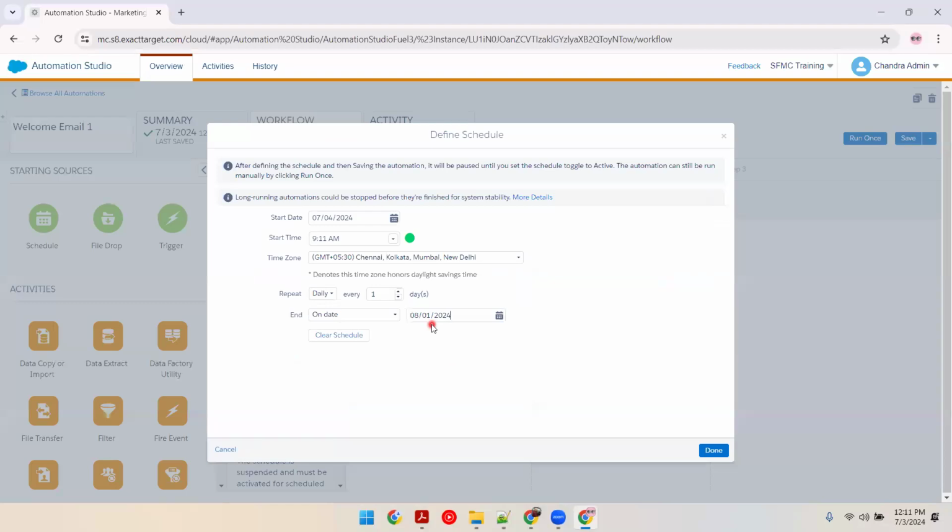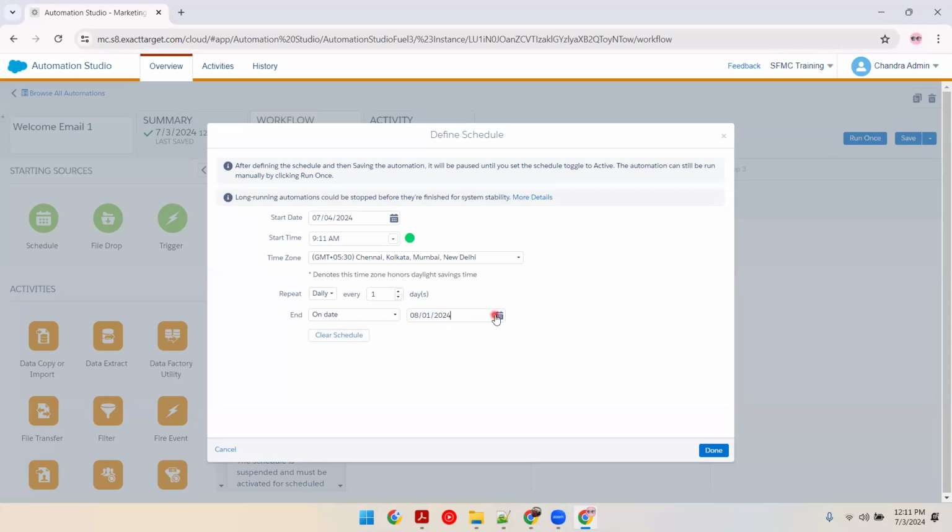This journey should run on the 31st also, so that is the reason you have to select one additional date. This automation will stop when it turns the 1st of August: 31st of July, 11:59 PM, tick, tick, tick, and when it comes to 12:00 AM, 1st of August, the automation will stop.